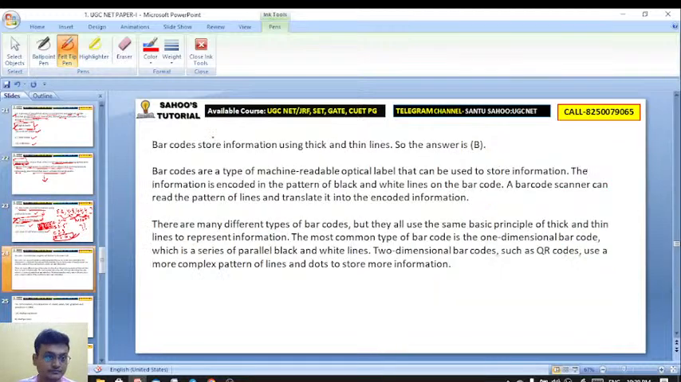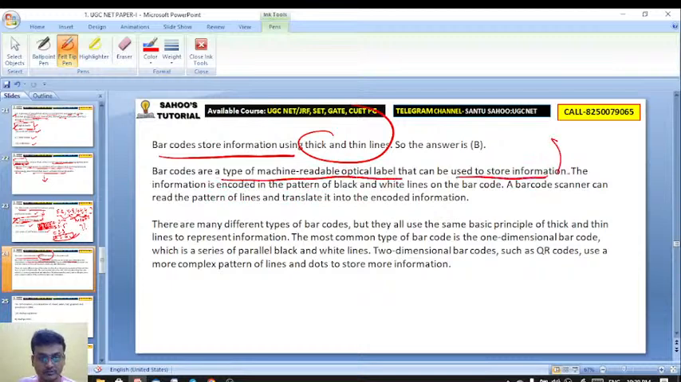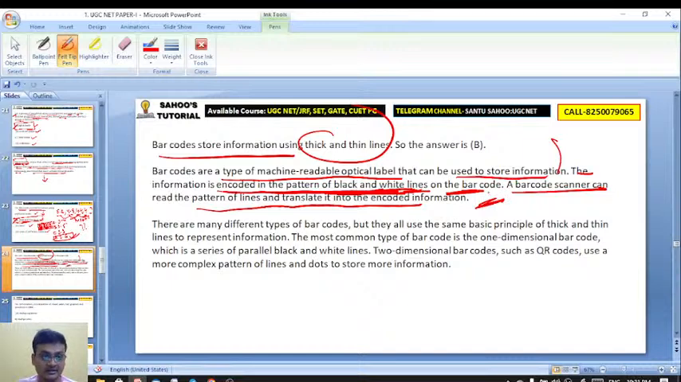Chalo. Here you see barcodes store information using thick and thin lines. Barcodes are a type of machine readable optical label that can be used to store information. The information is encoded in the pattern of black and white lines on the barcode. A barcode scanner can read the pattern of lines and translate it into encoded information. It is encoded. Help करता है understand करने में, ठीक है?